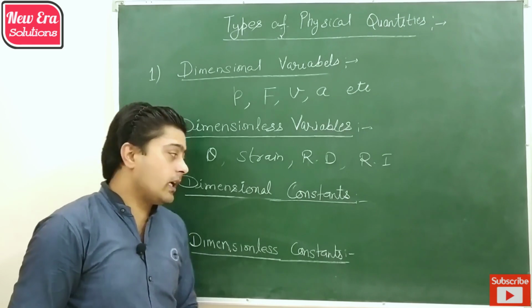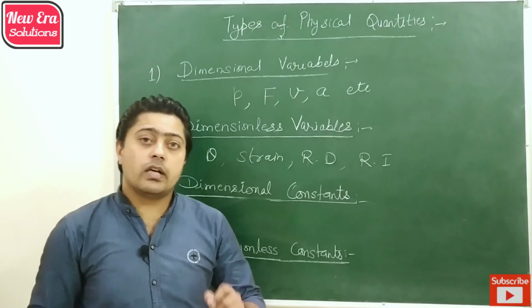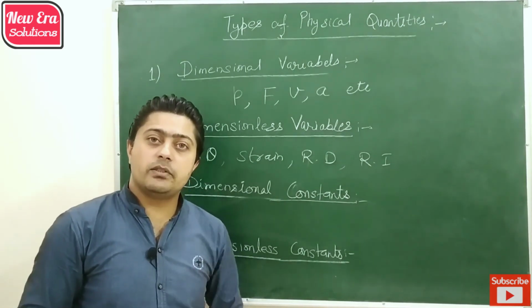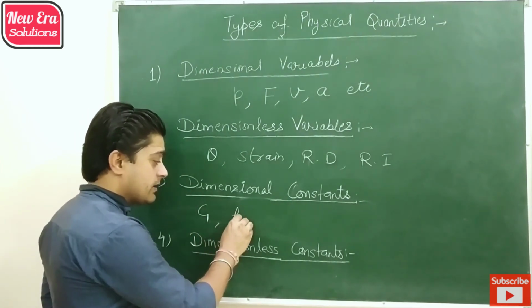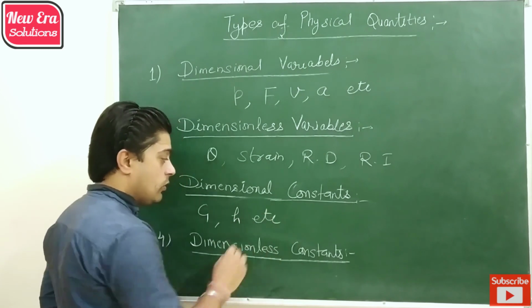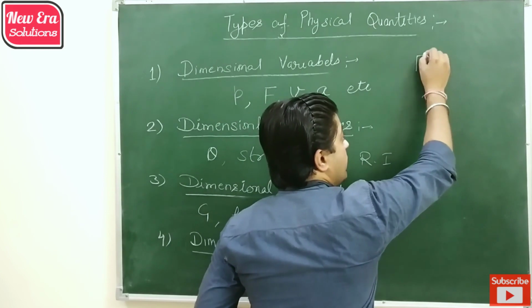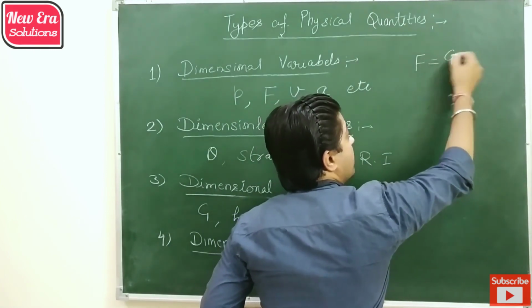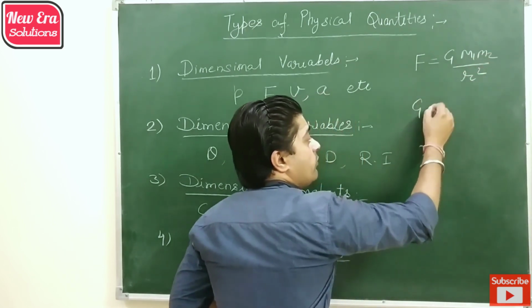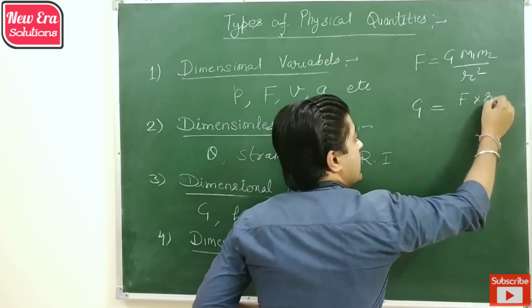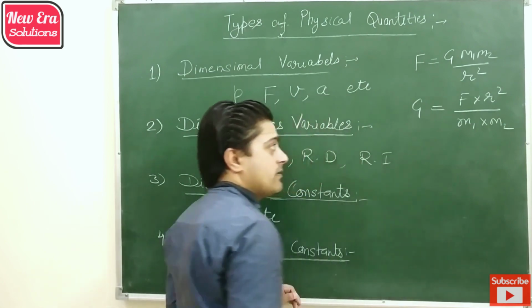The next category we have is dimensional constants. So there are some physical quantities whose values are constant but they possess dimensions, like the universal gravitational constant capital G, Planck constant h, etc. To find the dimension of these constants we can use their formulas, like from Newton's law of gravitation we have F is equal to G m1 m2 upon r square. So we can find the dimension of G by putting the dimension of force, distance and masses.